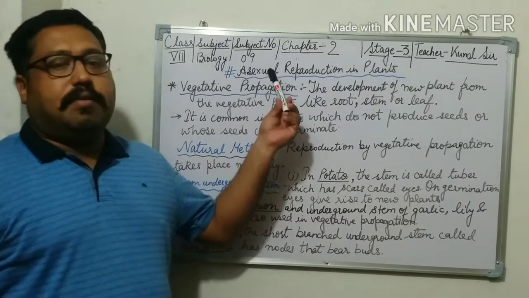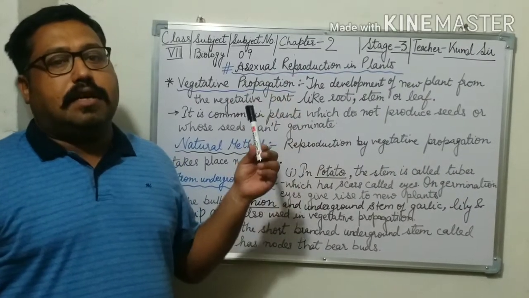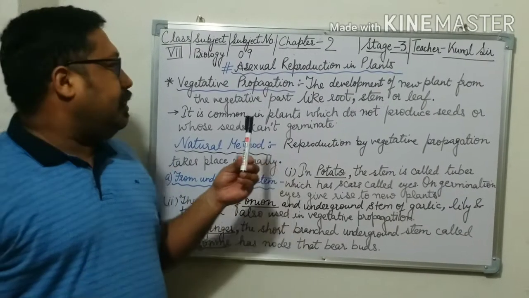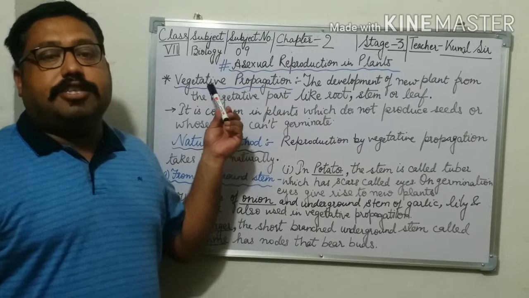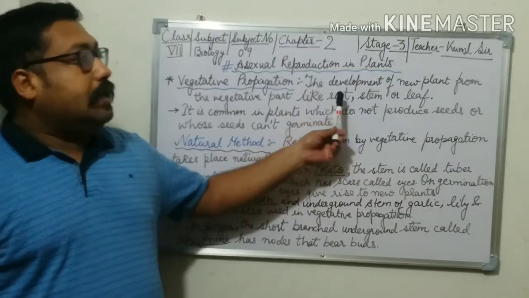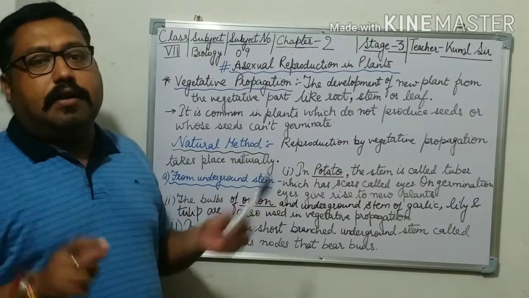Students, we are discussing asexual reproduction in plants. We have already discussed fragmentation and spore formation. Now the third method is vegetative propagation. What happens in vegetative propagation? The development of new plants from the vegetative part.